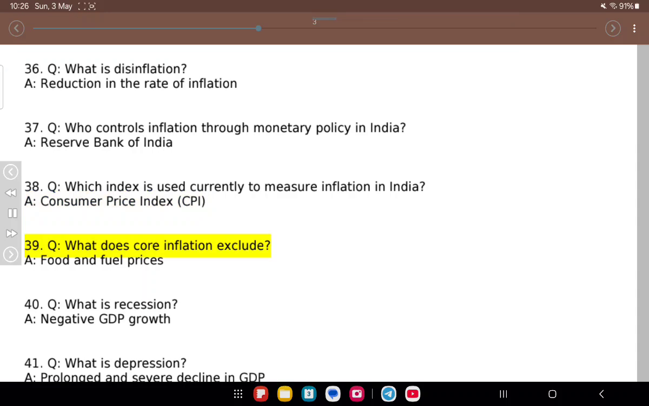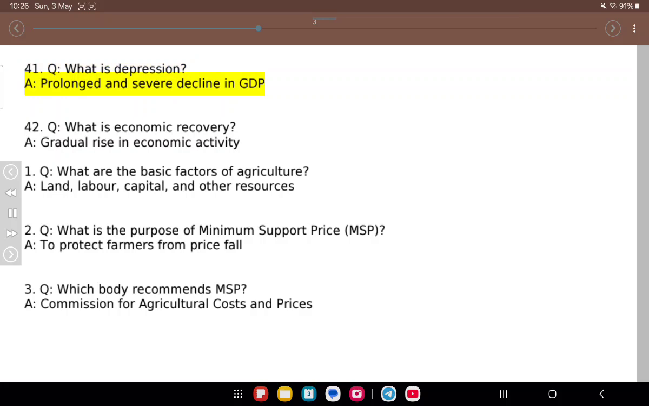39. Q. What does core inflation exclude? A. Food and fuel prices. 40. Q. What is recession? A. Negative GDP growth. 41. Q. What is depression? A. Prolonged and severe decline in GDP. 42. Q. What is economic recovery? A. Gradual rise in activity.